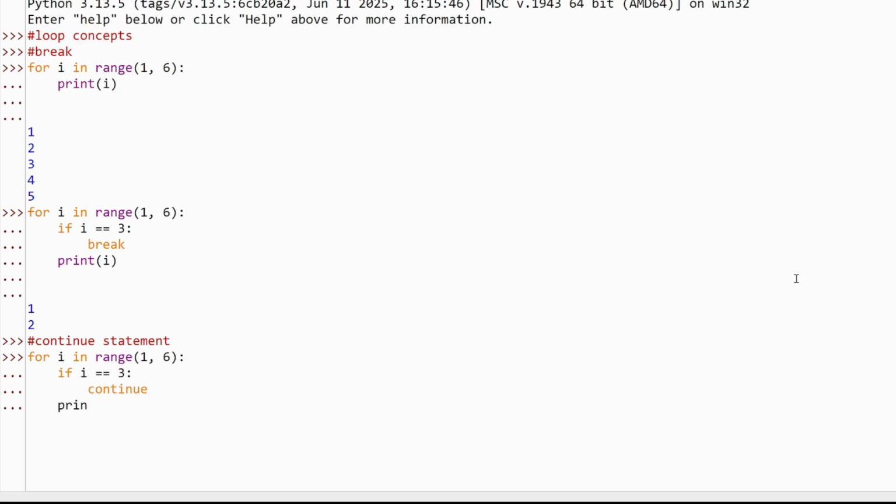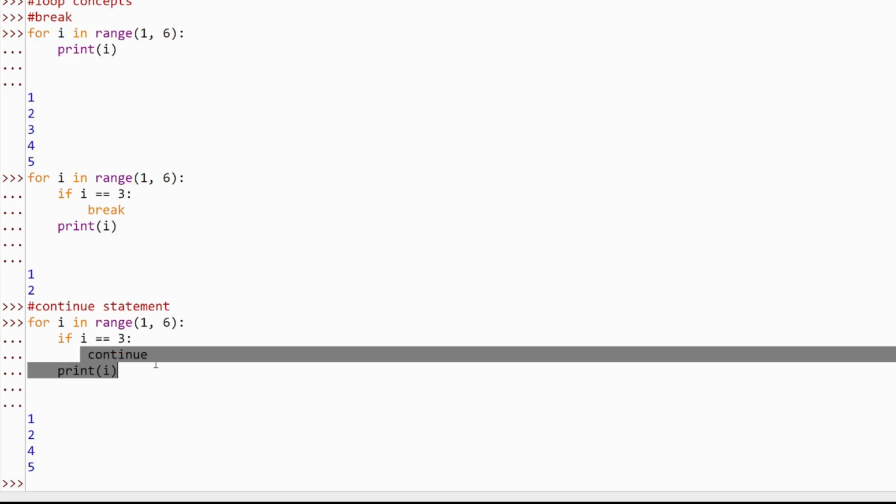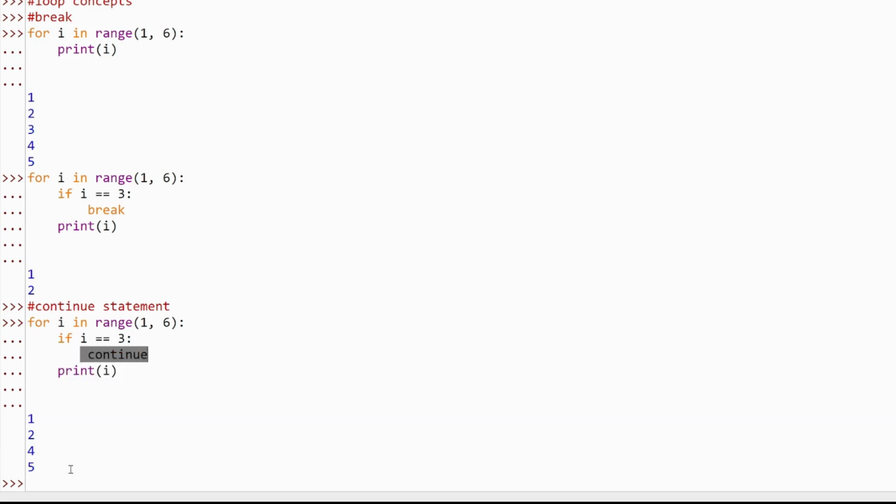In this case, the print statement will print, it will skip the 3 and continue further. In the first case, it stops at 2 because of break. In this case here, it skips the 3 and continues further. That is the difference between break and continue.